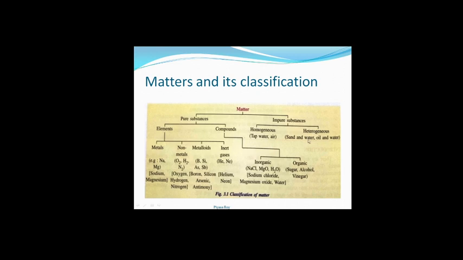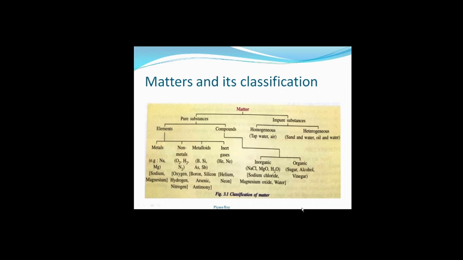Later we will discuss these things elaborately, but if we take a mixture of sand and water, the sand, as it is heavier than water, will settle down at the bottom of the container, and the water will be on the upper level.